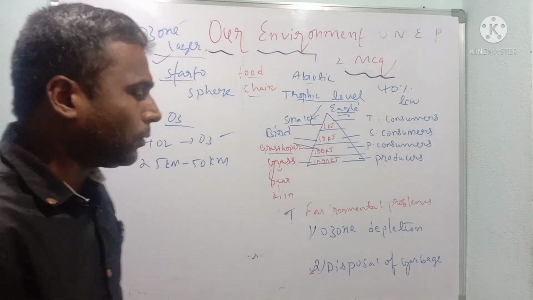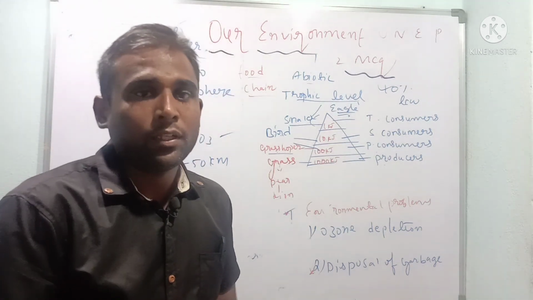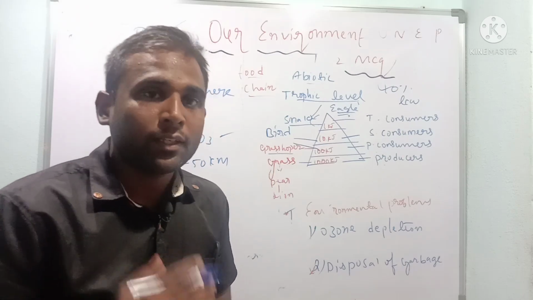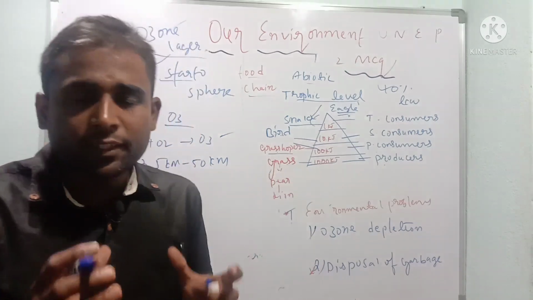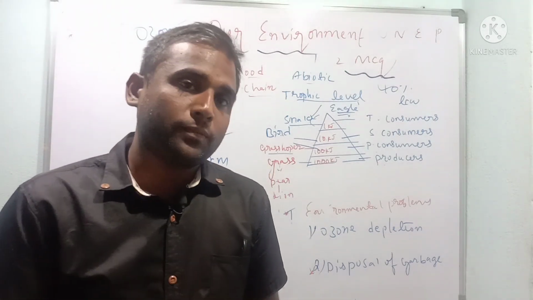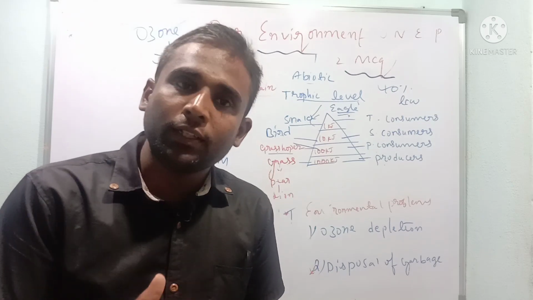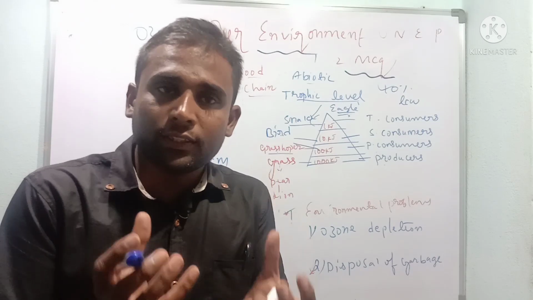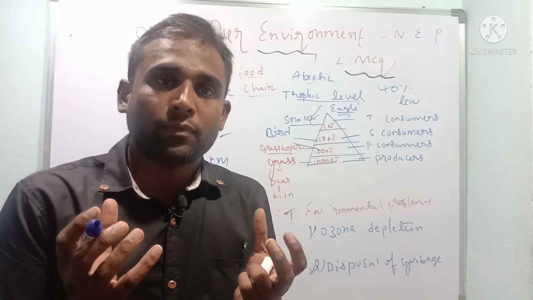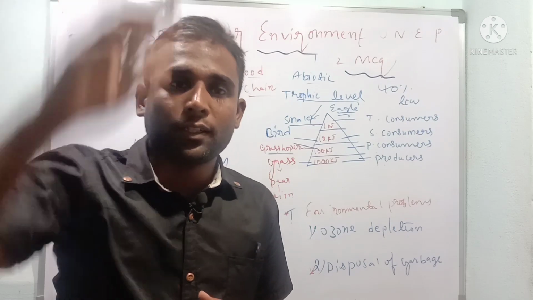But today what is happening? Due to some dangerous gases, chlorofluorocarbons, and inert chemicals like freon. Freon is used in fire extinguishers. We also use it in refrigerators and in air conditioners. This freon is going to affect the ozone layer.